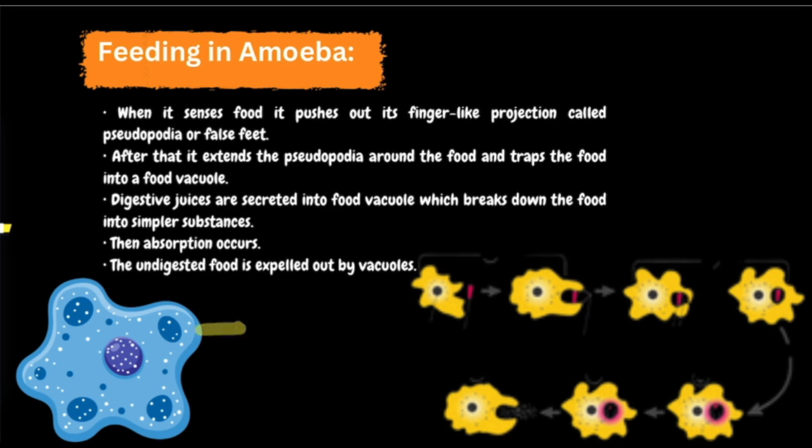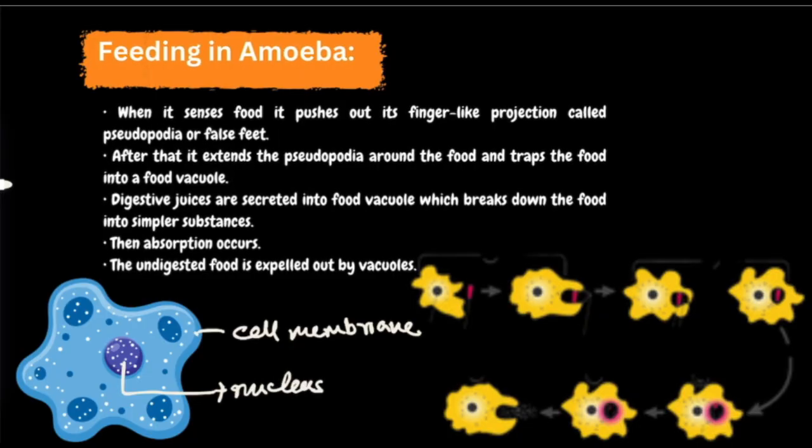It has a cell membrane, and it also has a nucleus inside its body, present at the center. They have a jelly-like structure called cytoplasm, and they have lots of vacuoles. These are the vacuoles.